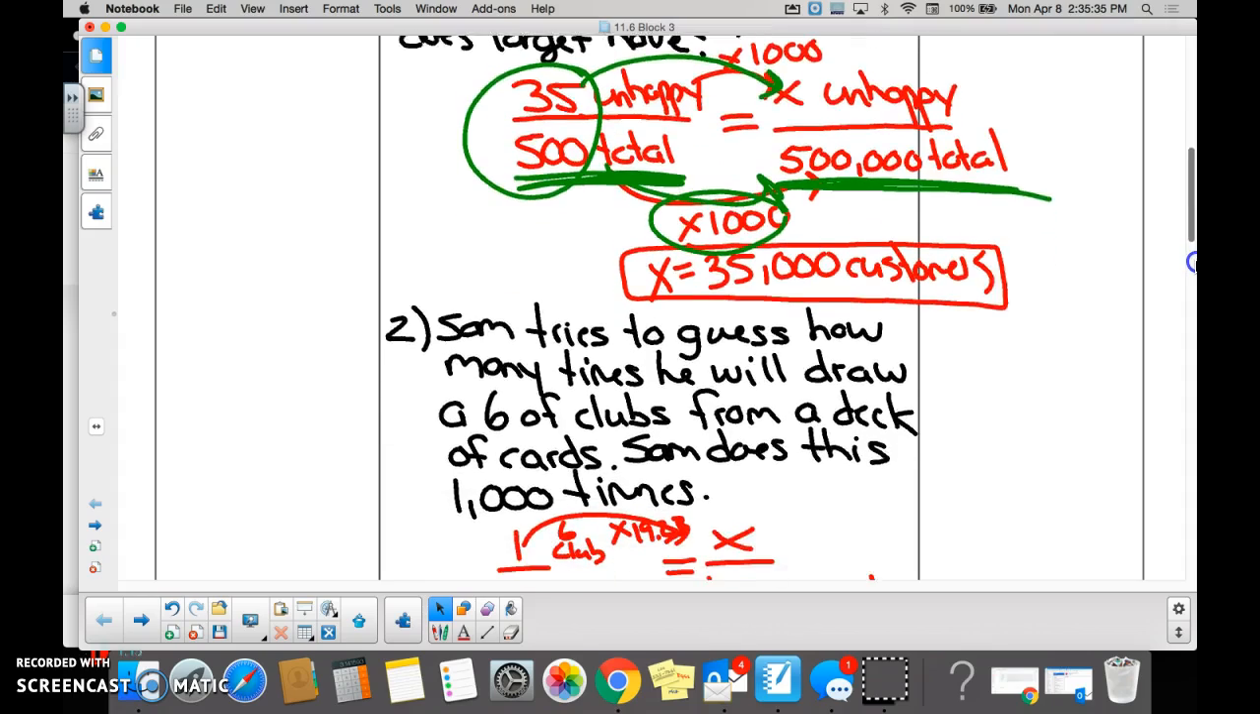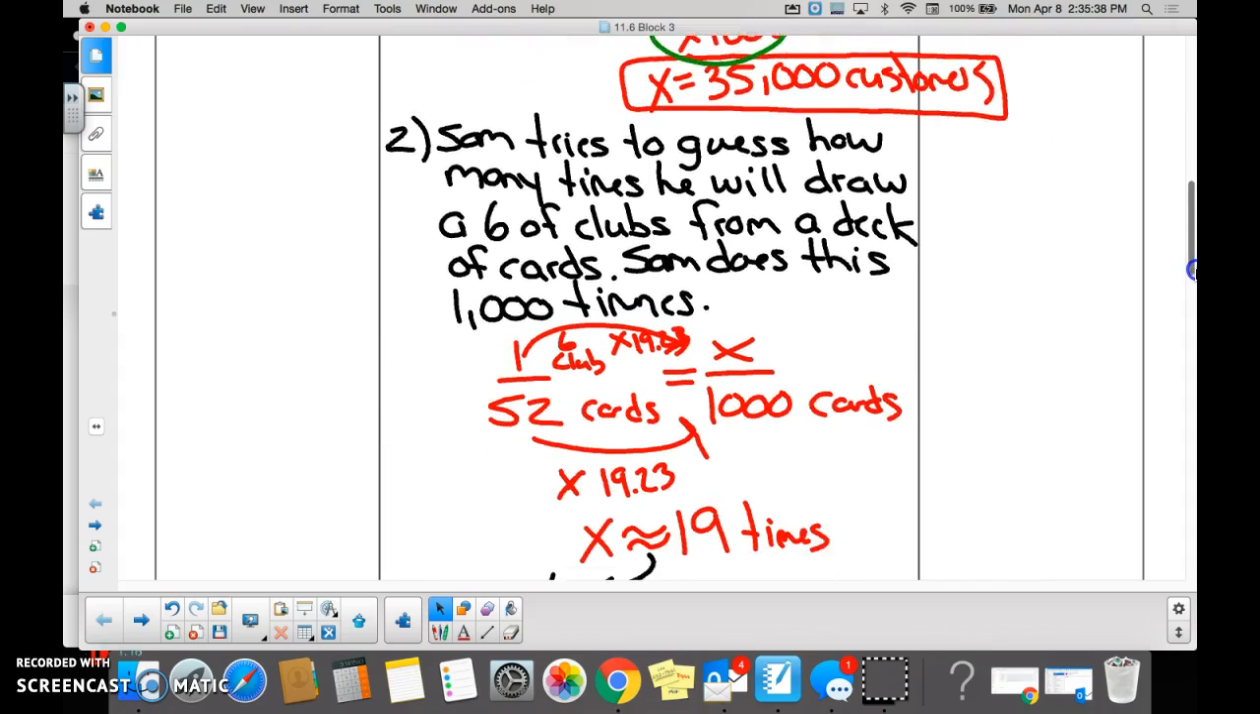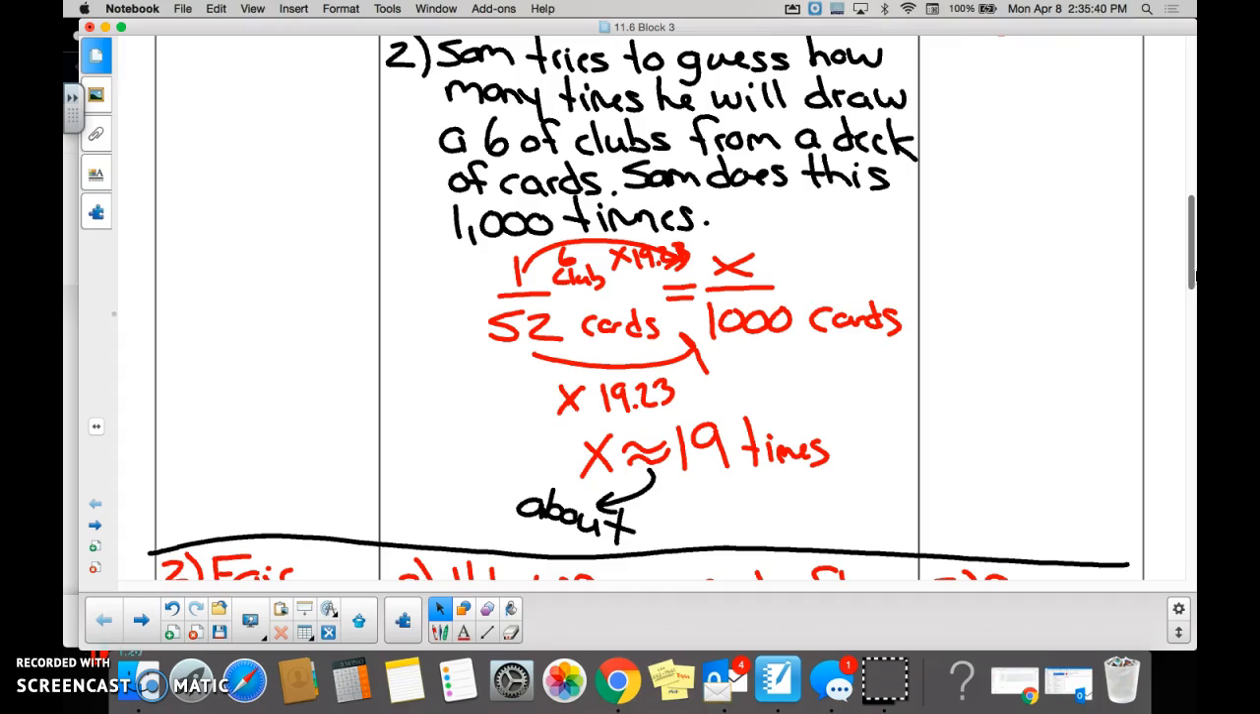Number 2, Sam. He wants to know how many times he's going to draw the 6 of clubs if he does it 1,000 times. So he has a deck of cards. He draws a random card 1,000 times. And he wants to know how many of those times is he going to get a 6 of clubs. On a deck of cards, there are 52 total, right? Yeah. How many times do you draw the 6 of clubs?